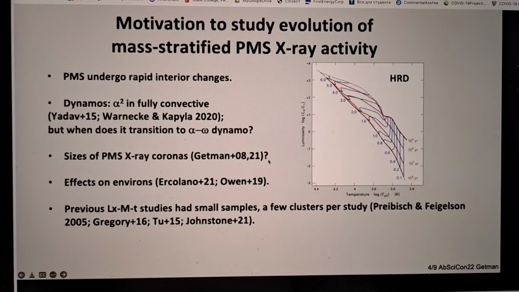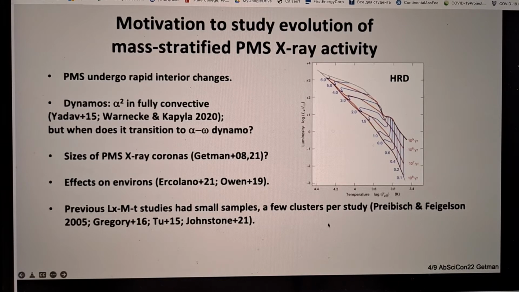We can also gain new insights into X-ray coronal extents on young stars. Our previous results suggested that X-ray coronal extents on young stars are quite different from those of the contemporary Sun. We can also provide new input to calculations of X-ray effects on disks and planetary atmospheres.